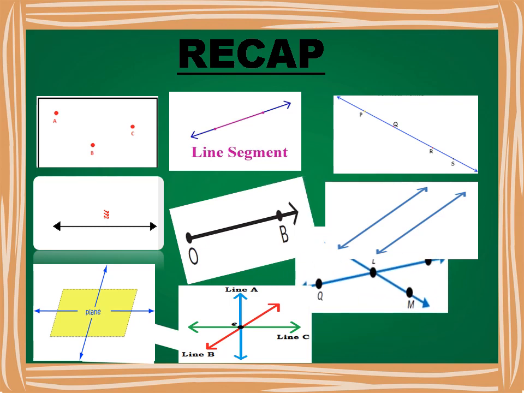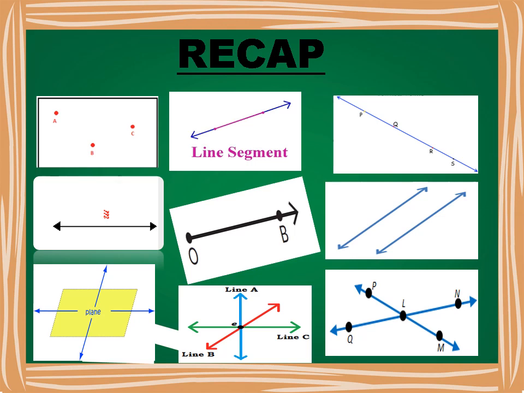Then we have studied intersecting lines. If two lines have one common point or two lines pass through a common point, then these lines are called intersecting lines. The point of intersection where these two lines meet is called the intersection point. So children, I hope you have understood what we have studied today.